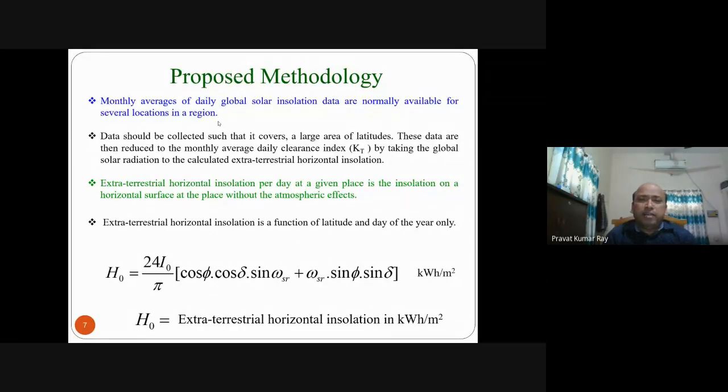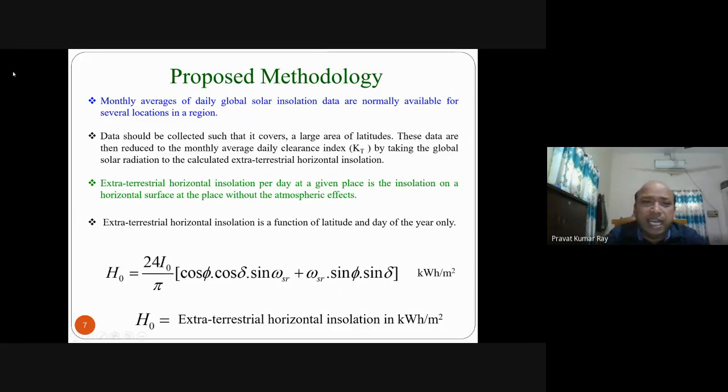In order to get more accuracy, data should be collected such that it covers a large area of latitude. If you think of India, then data should cover all the regions: north, west, south, east, middle.